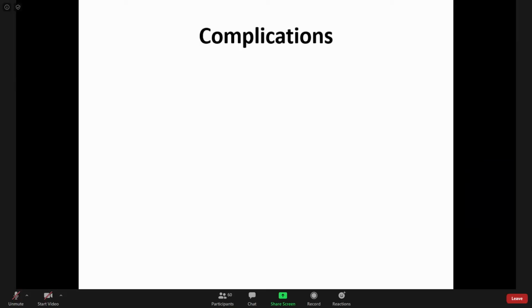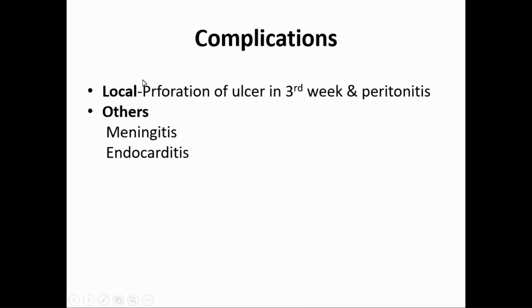Now coming to the complications of enteric fever or typhoid, meningitis. As I told you, because of bacteremia, the bacteria go and lodge and proliferate. We are talking about complications of enteric fever. The local complication is perforation of the ulcer in the third week, and there is peritonitis. This is the most dreaded complication of typhoid.